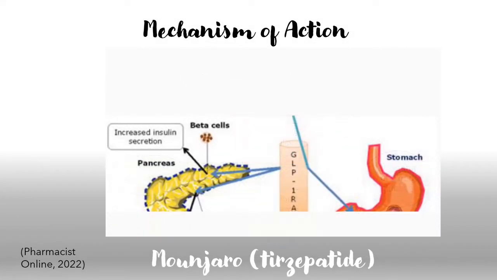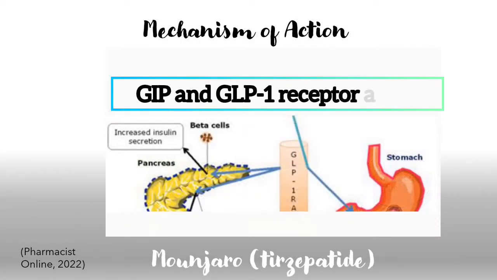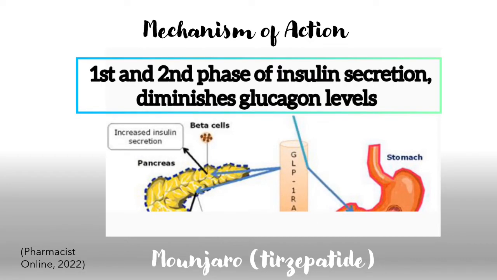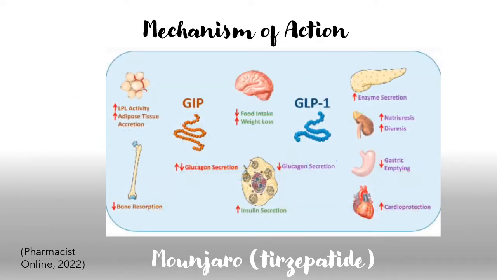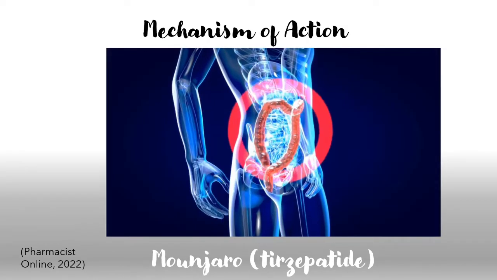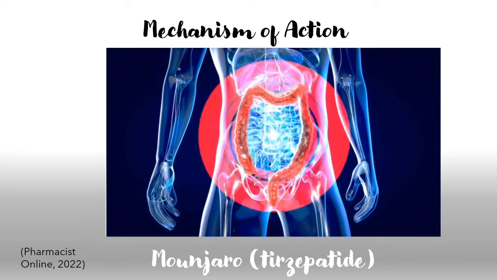Mounjaro is an injectable prescription anti-diabetic drug for clients with type 2 diabetes mellitus. This drug has been approved this year, May 2022. Tirzepatide is a GIP receptor and a GLP-1 receptor agonist. Tirzepatide amplifies the first and second phase of insulin secretion and helps with the depletion of glucagon levels, both in a glucose-dependent manner. It has a steady-state plasma concentration following 4 weeks after each once-weekly administration.